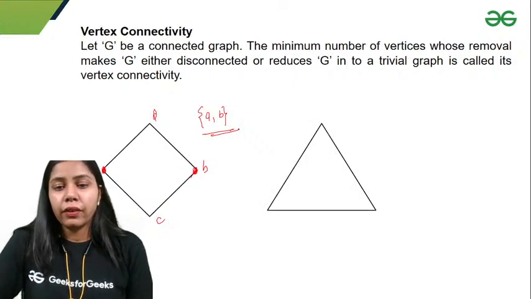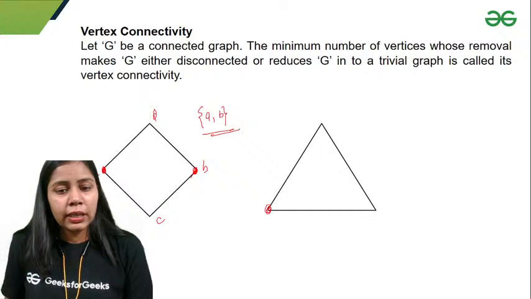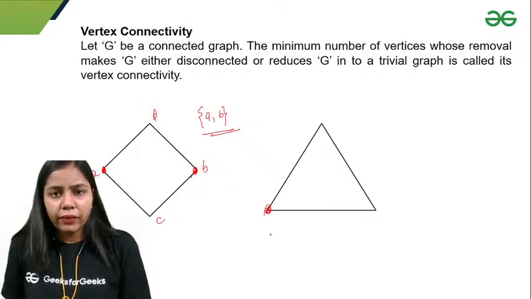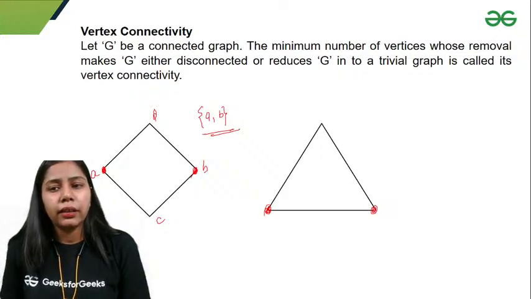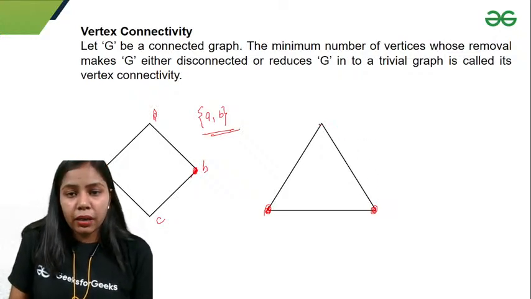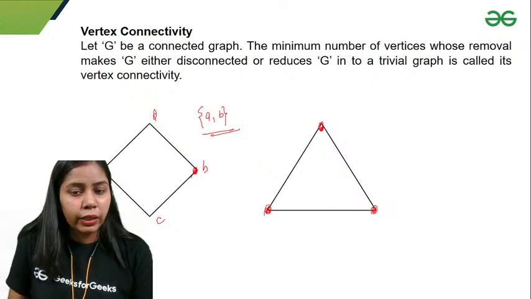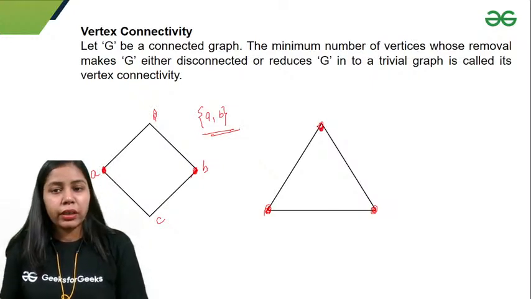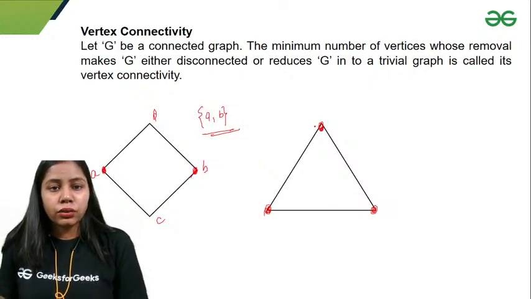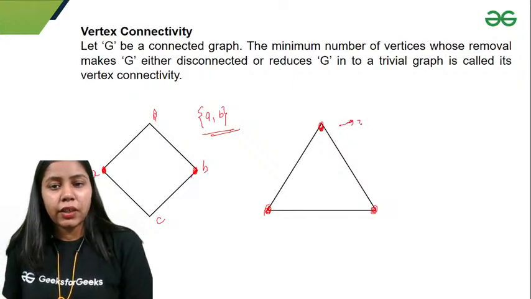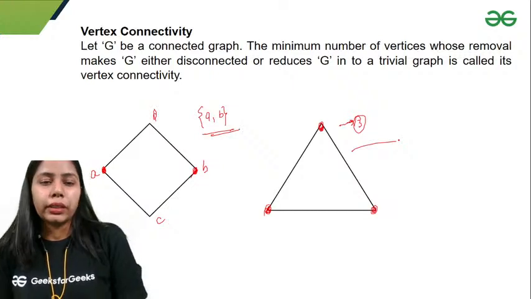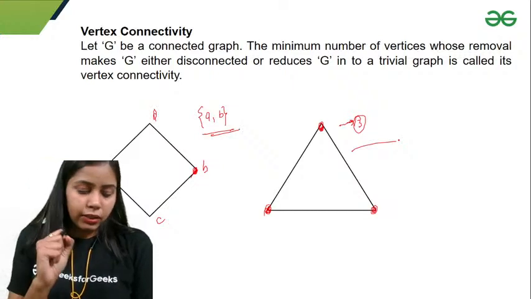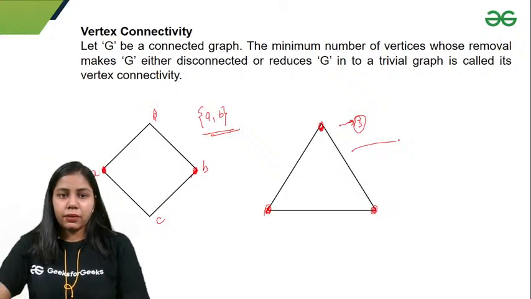And for this graph, if I remove this vertex, I do not get a disconnected graph. If I remove another vertex, again I do not get a disconnected graph. And if I remove this vertex again, I have removed 3 vertices and I get a trivial graph. So the vertex connectivity for this graph is 3. I have to remove all 3 vertices to get a disconnected or trivial graph, right?